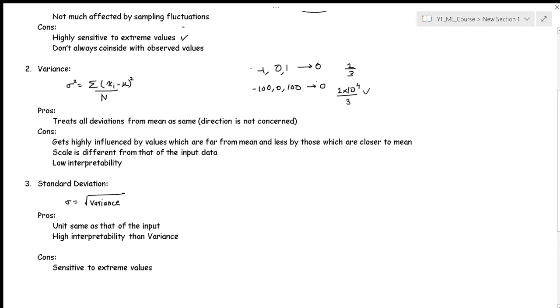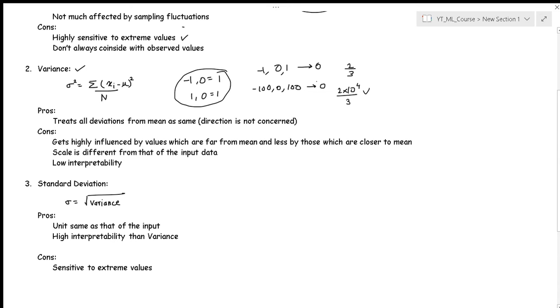So we understood that the values are somewhat very close to the mean value. So that's the essence. Variance gives us an understanding of how far away the values are from the mean. Now the good thing is that it treats all deviation from the mean as the same. So the deviation between -1 and 0 is 1 as a quantity, and the deviation between 1 and 0 is also 1. So irrespective of direction, we got the same value. So that's a good thing. Otherwise, if we had treated the direction as a parameter, then we might end up with zero variance.